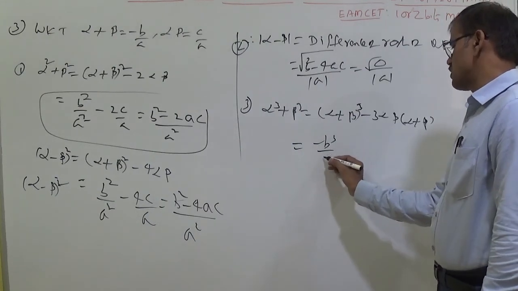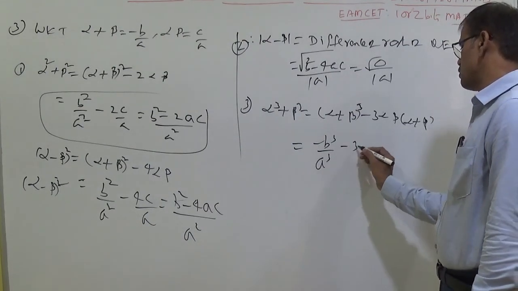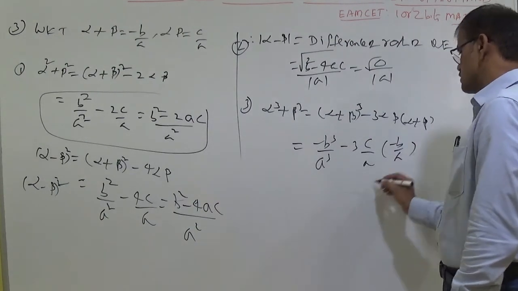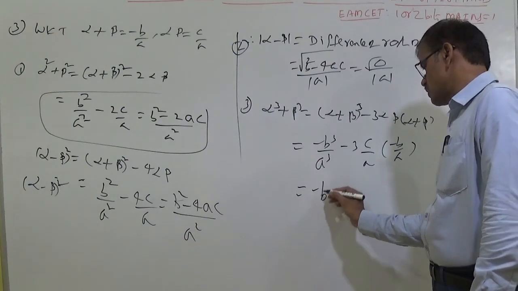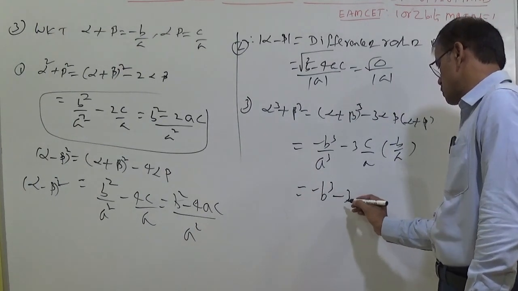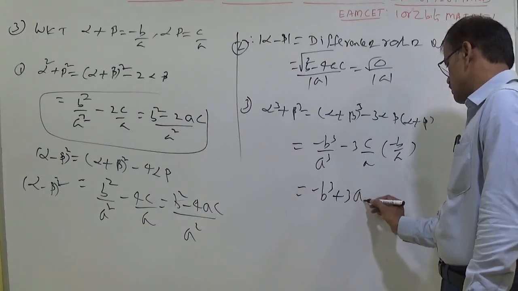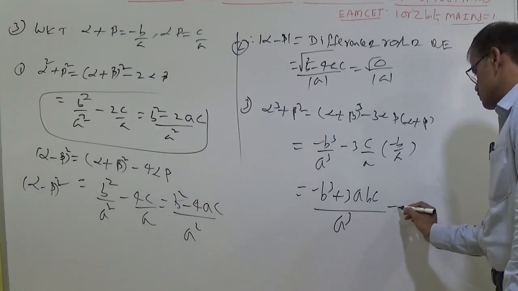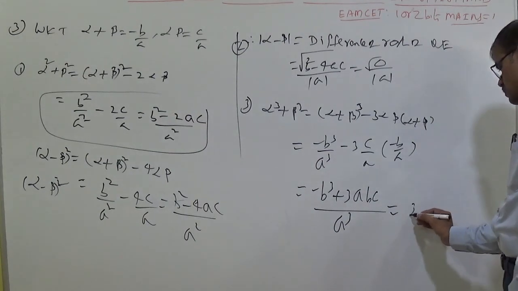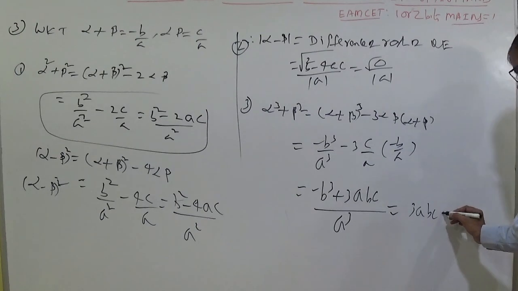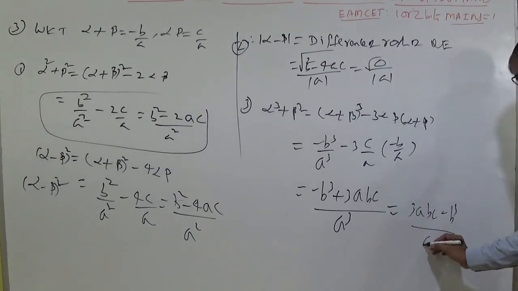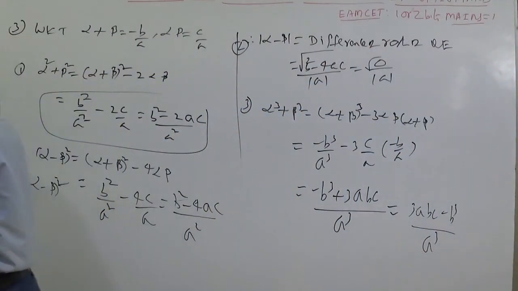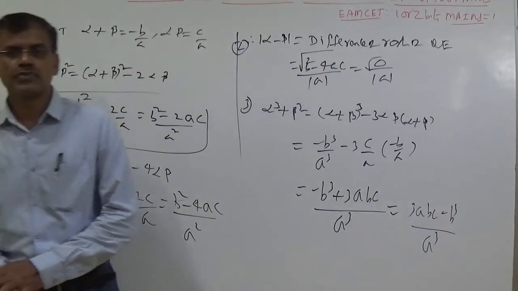You can write this one as minus b cube by a cube minus 3c by a into minus b by a. You can understand this one as minus b cube plus 3abc by a cube. So alpha cube plus beta cube you can write as 3abc minus b cube by a cube, which will be useful in objective also.